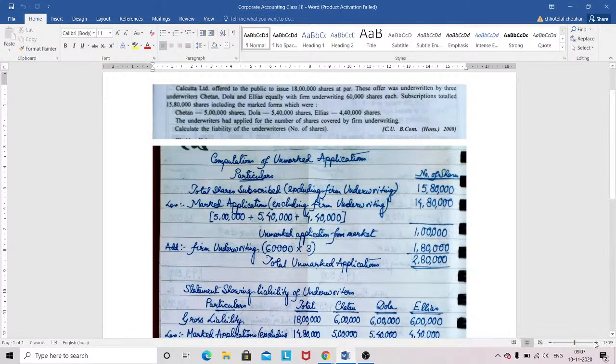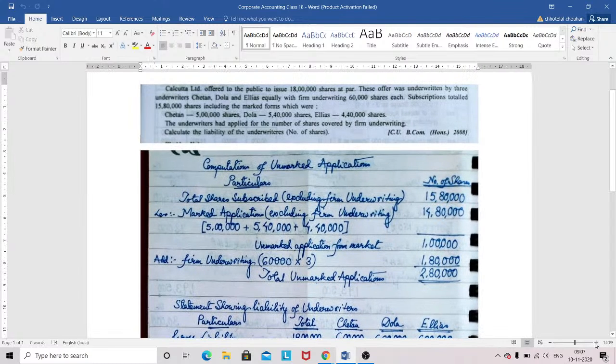So today's sum, Calcutta Limited offered to the public to issue 18 lakh shares at par. This offer was underwritten by three underwriters, Chetan, Dhula, Ilyas, equally with a firm underwriting of 60,000 shares each. Okay, fine. So 18 lakh is the total shares that have been issued.